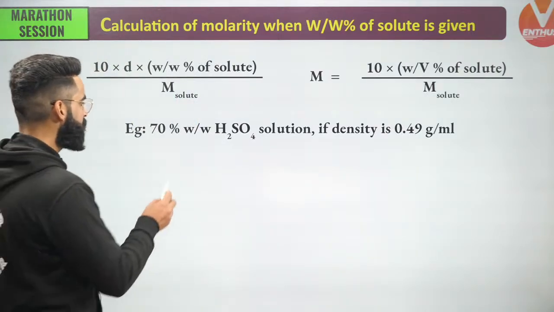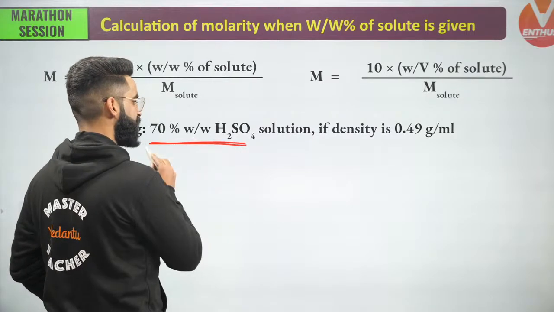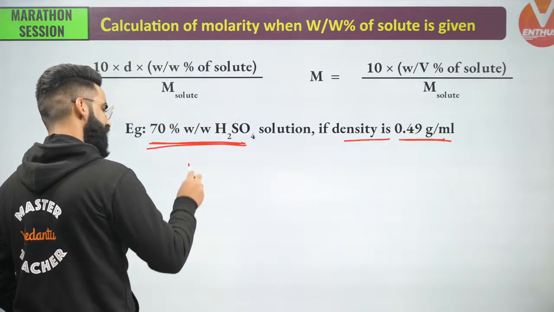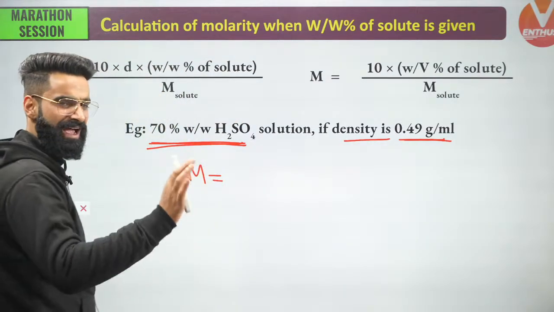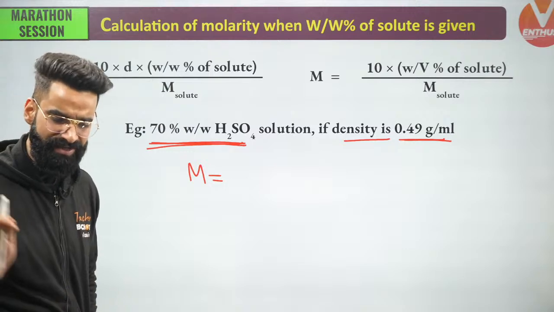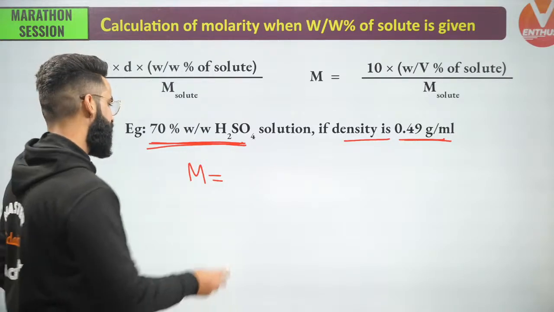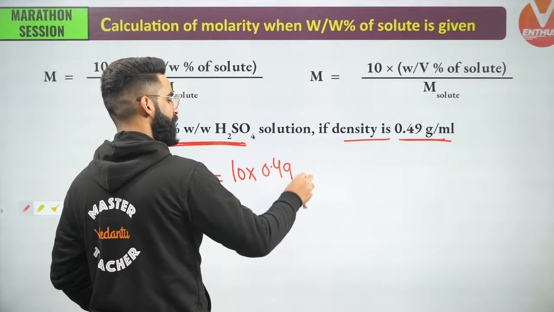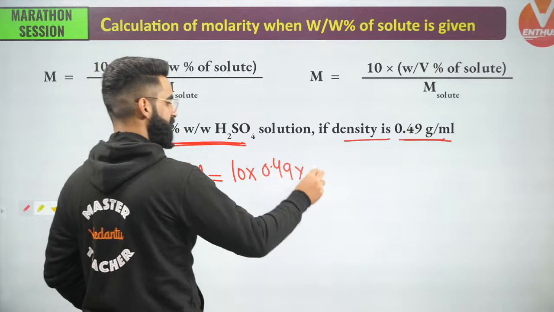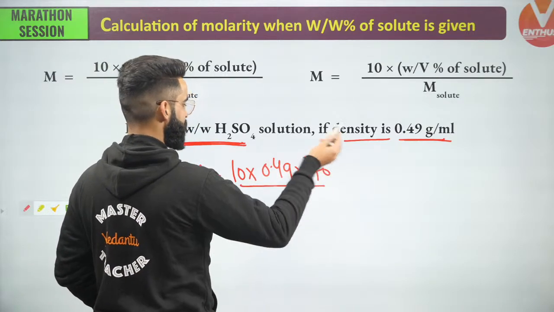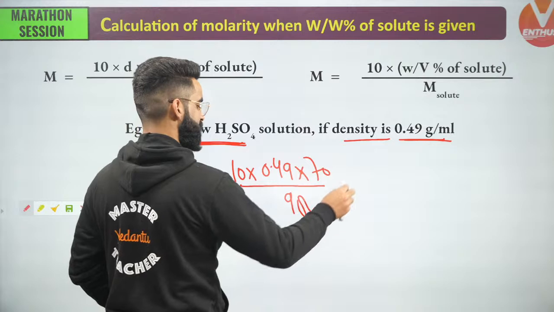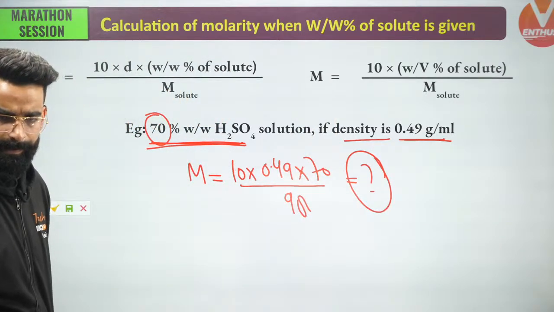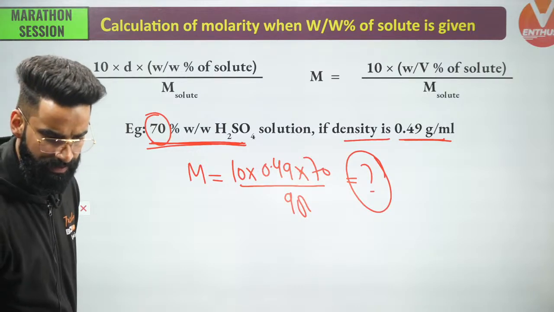Now guys, see. I'm given something written like this: 70% weight by weight of H2SO4 solution. The density of the solution is given to me. I need to calculate molarity. So simply, I'm not going to use my brain here, I'm just going to use the formula. I'll simply say 10 multiplied by the density of solution, given as 0.49, multiplied by weight by weight percent of solute, given as 70, divided by molar mass of solute. The solute is H2SO4, and its molar mass is 98. Just calculate it and you'll get the value of molarity, done and dusted. Very, very, very simple.